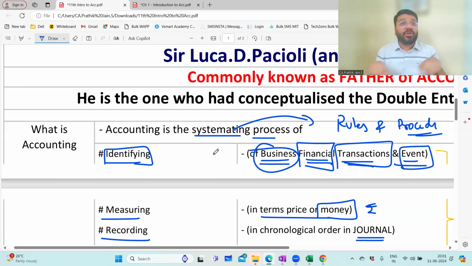When a question is given to you, you should first check which are the transactions and which are the events. If it is a transaction, you have to see whether it has money or financial value or not. Third, you have to see whether this transaction is happening in the business or in personal life. So you pick and choose those transactions which have a financial impact in the business. So the first step is identifying business financial transactions and events.